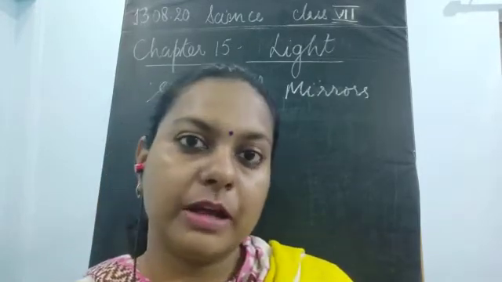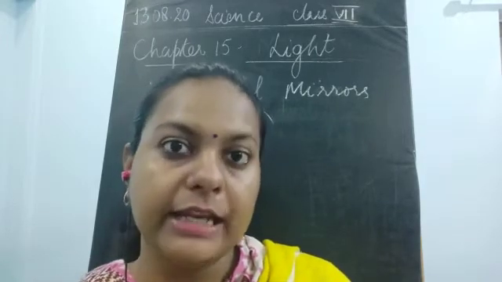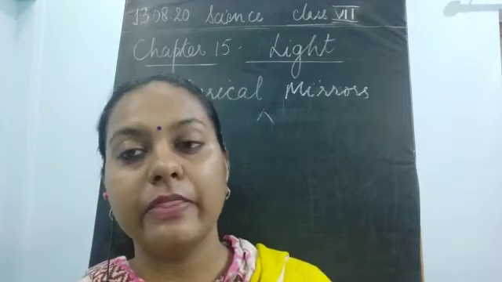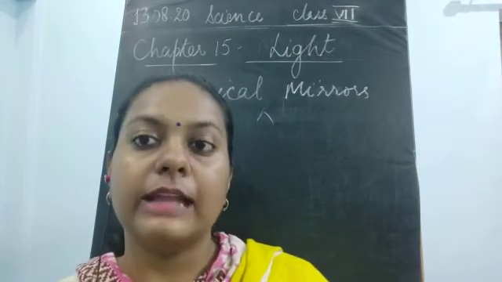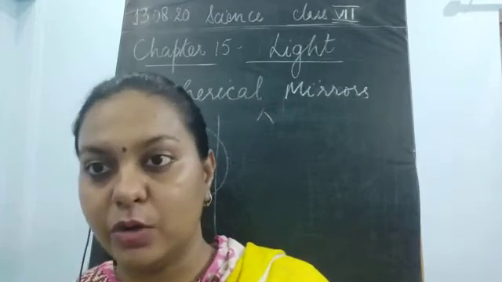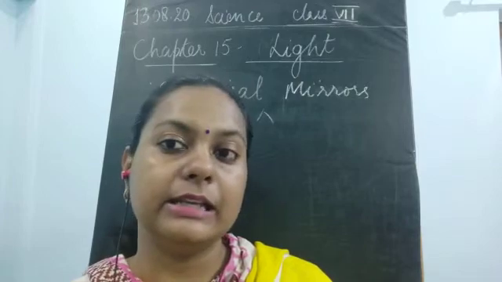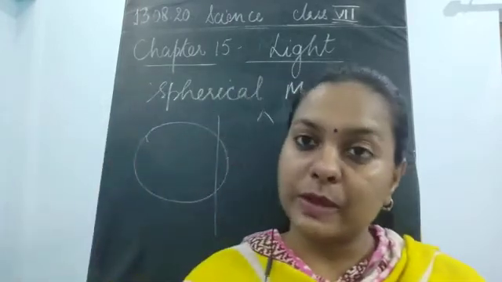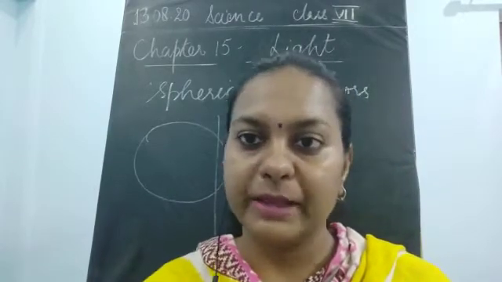So for a mirror to become a reflecting surface, that surface should be shiny and that surface should be plain. Both these qualities are present in the plate. It is plain as well as shiny, so we can see our image in that particular plate very easily. That becomes a reflecting surface. That is why Bujo was able to see his face in the circular plate.